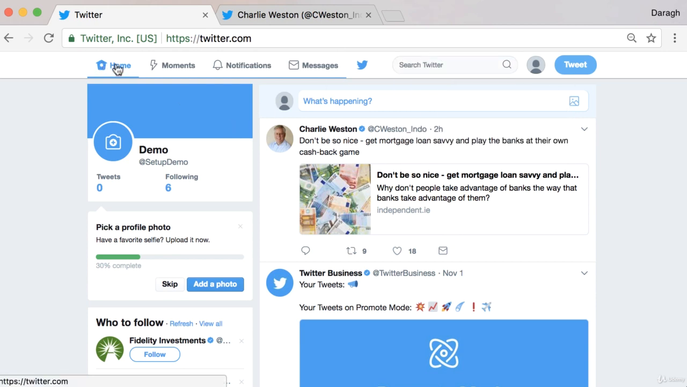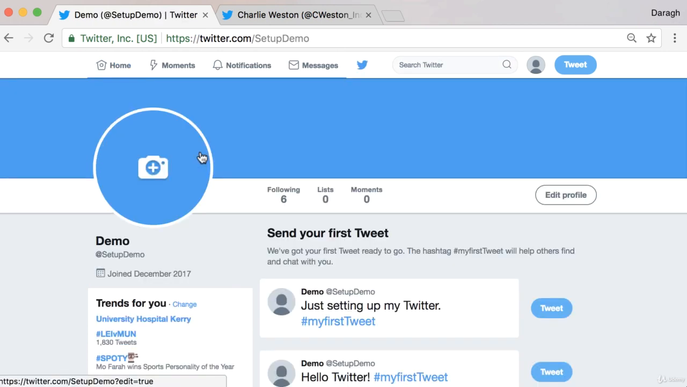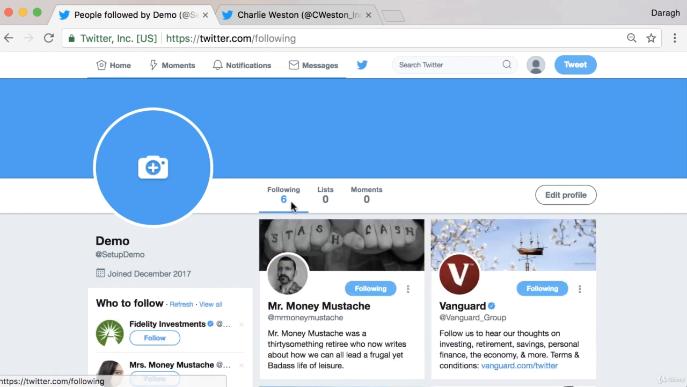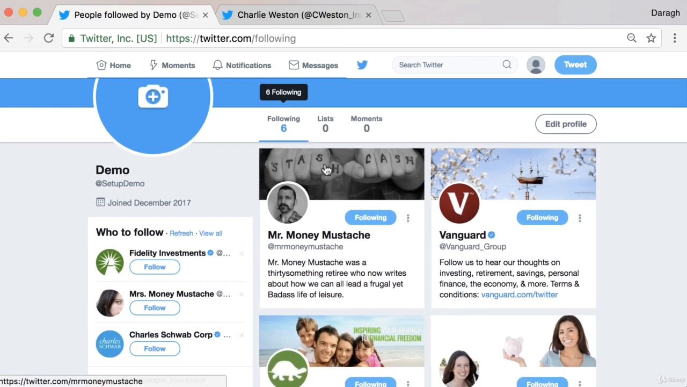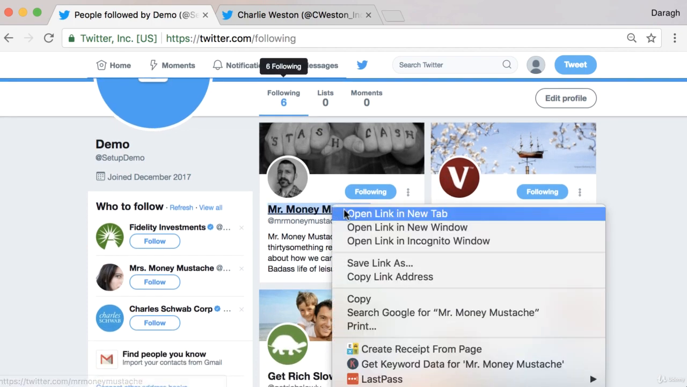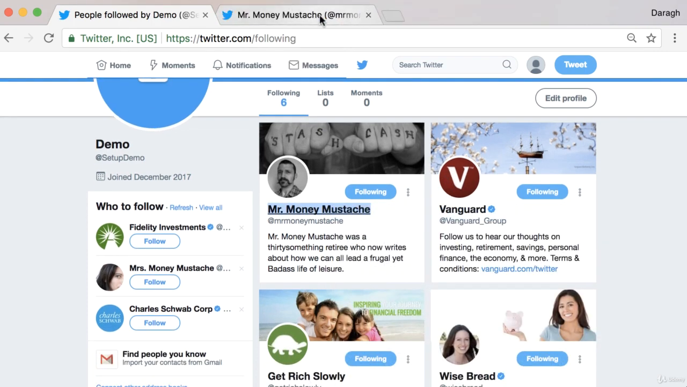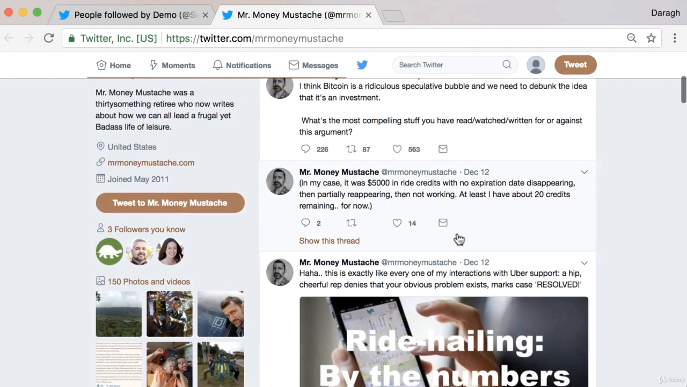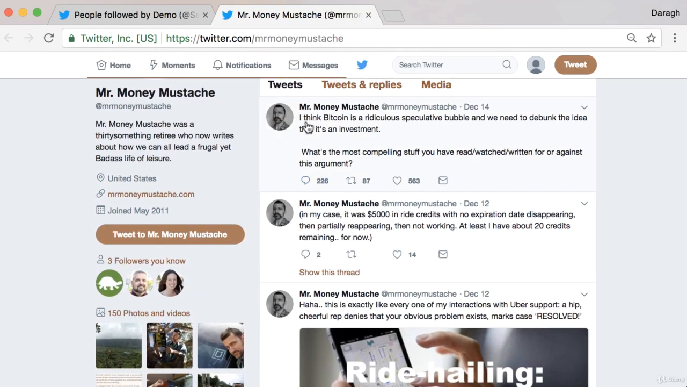Now if you come back to your home page as well, you can see in your profile the number of people that you're following, and if you want to access those, you can click on that and open them up. And again, you can just come in here, have a look at those accounts, have a look at their most recent tweets, and see how are they getting so much engagement like this. So you can see here, this is a great example. I think Bitcoin's ridiculous. What are the most compelling stuff you've read, watched, written for or against?